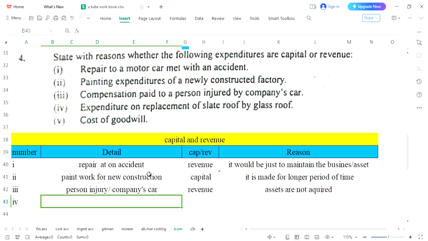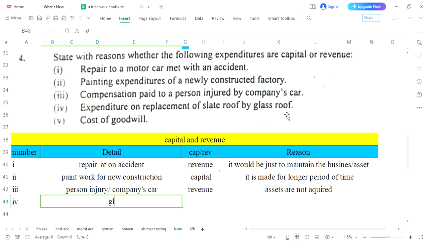Number 4 now, expenditure on replacement of slat roof by glass roof. What does that mean? You were having a cemented roof, but now you have a glass roof. It will create a good look, the environment would be better, and the position of that asset would also be in a better condition.